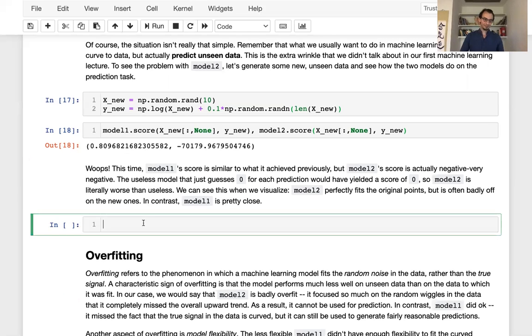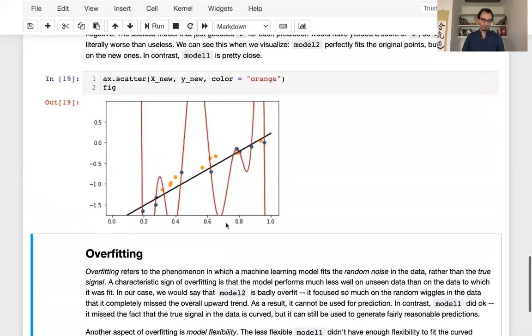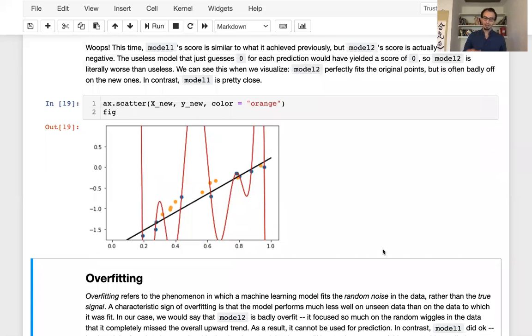Okay? Let's take a visual look at this. I'm going to keep using the same plot from before, and I'm just going to add some new data points. I'm going to add x new and y new, plot them in orange, and then let's show the figure. So we can see that although Model 2 perfectly fits all of the original data points shown in blue, it's badly off, really badly off, on the new data points shown in orange. In some of these orange points, it's off by 2 or more. It can be off, I think, in some of these by even 10 or 20. It performs very, very badly for these new data points.